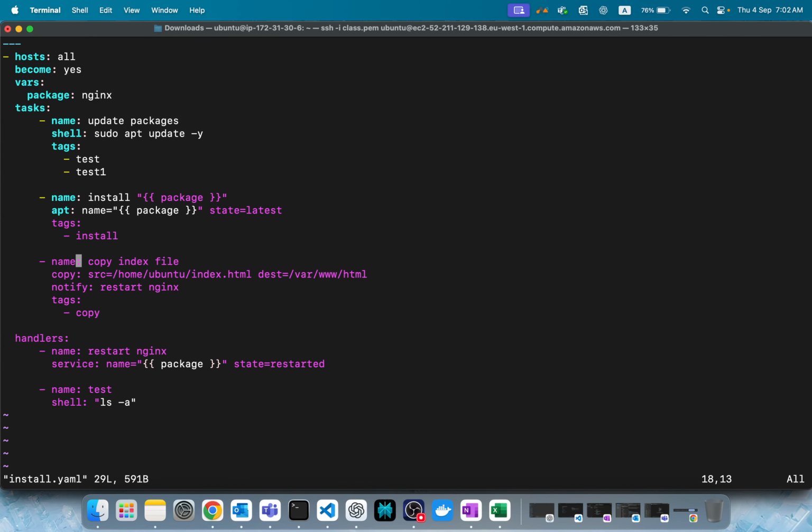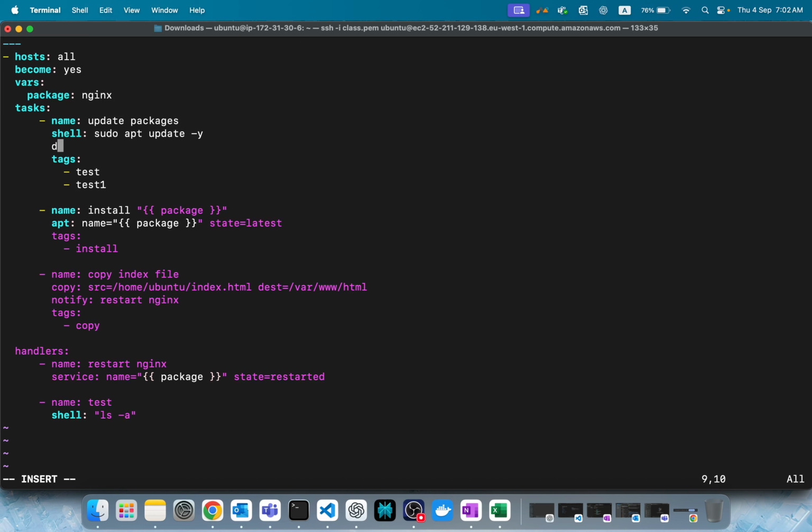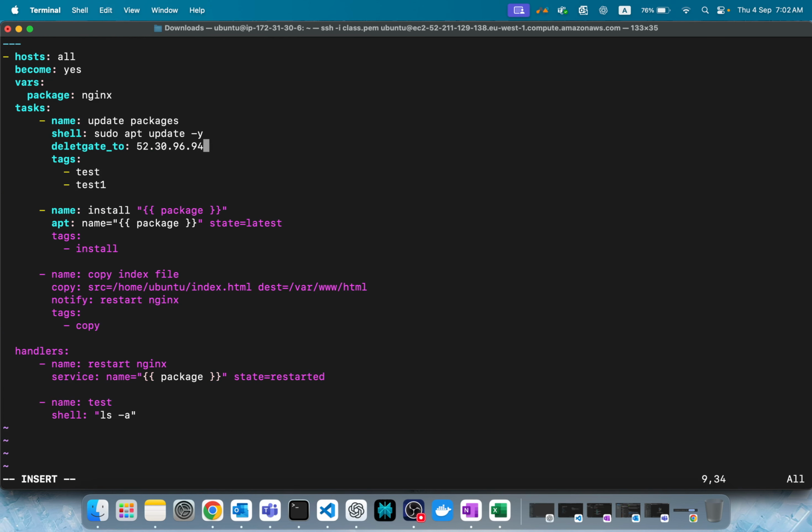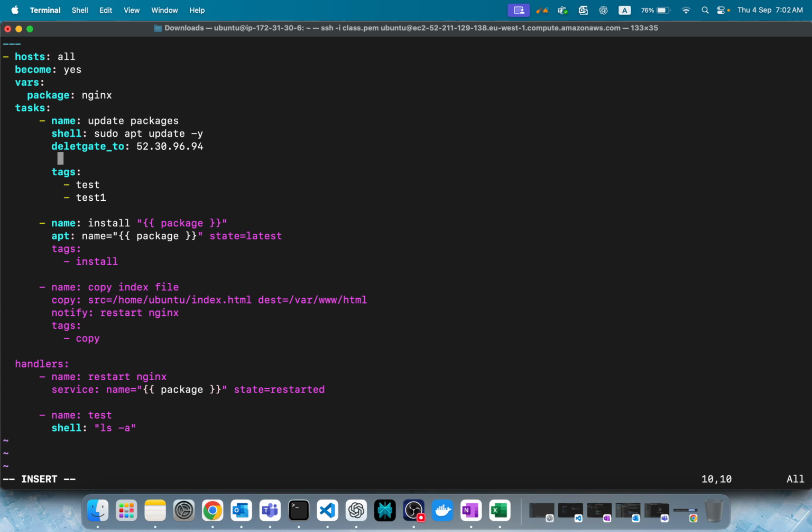Let's open it. There is something called delegate_to. Of course, we have only one server, so I cannot show it, but this will work. You can give the server host name or server IP address to delegate_to. I don't have a host name, so I'll just give the IP address because I have only one. Then keep an argument called run_once: true.